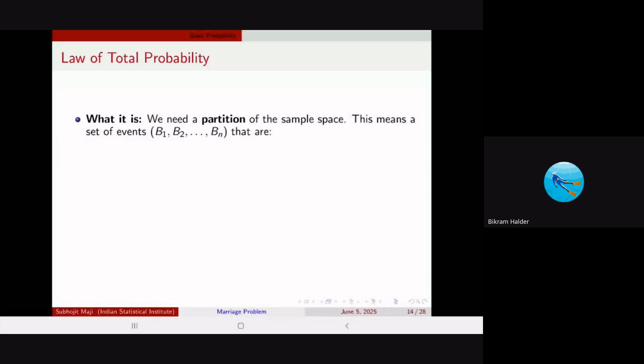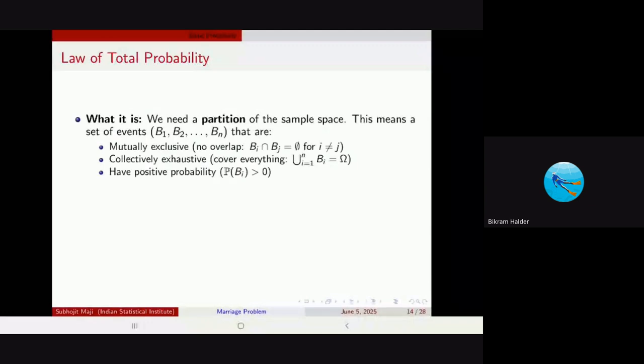Okay, so moving on, we have that partition of the sample space, that is, we define different regions in the sample space, like B1, B2, and Bn, such that they are mutually exclusive. That is, there is no overlap between the two events, and the union of everything covers everything within the partitions, that is collectively exhaustive, and they have positive probability of occurring, that is probability of Bi is greater than zero.